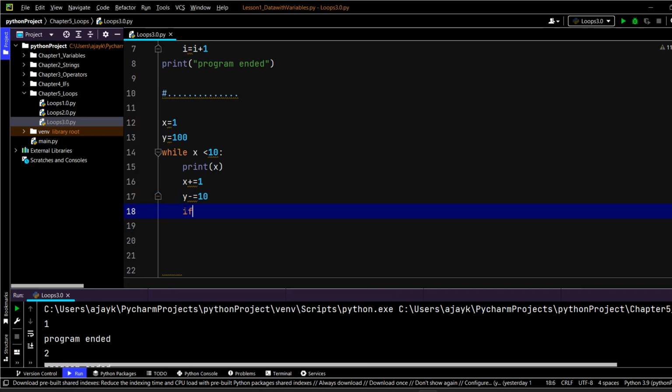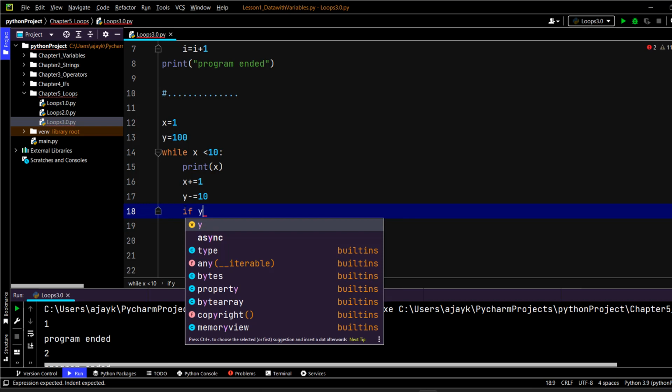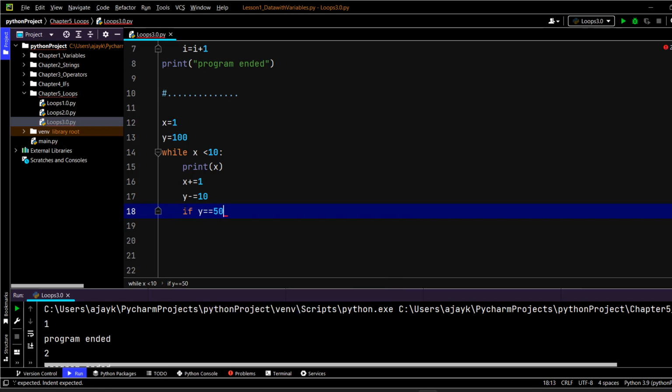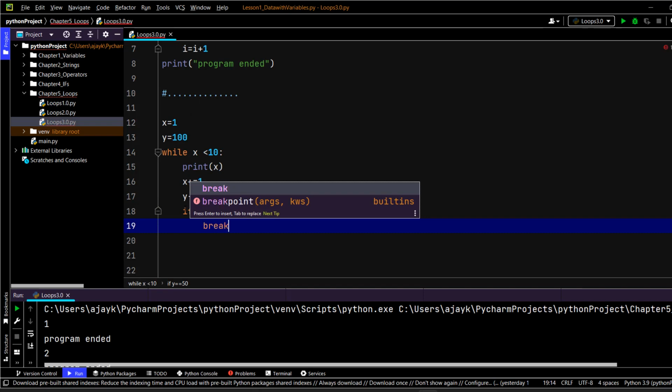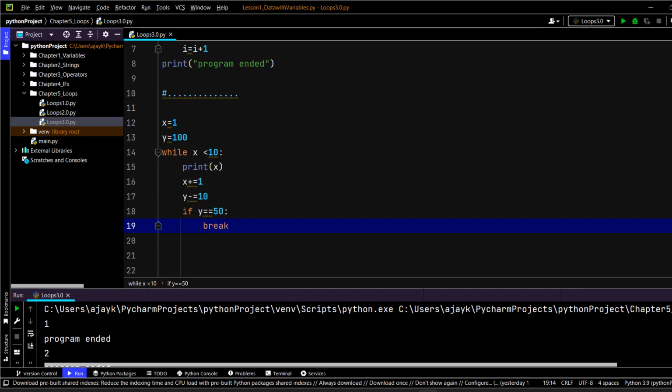If at any point in time y becomes 50, you should go and say break. You should go and break the code. This is basically the plan. Otherwise, you keep on printing the value of x.